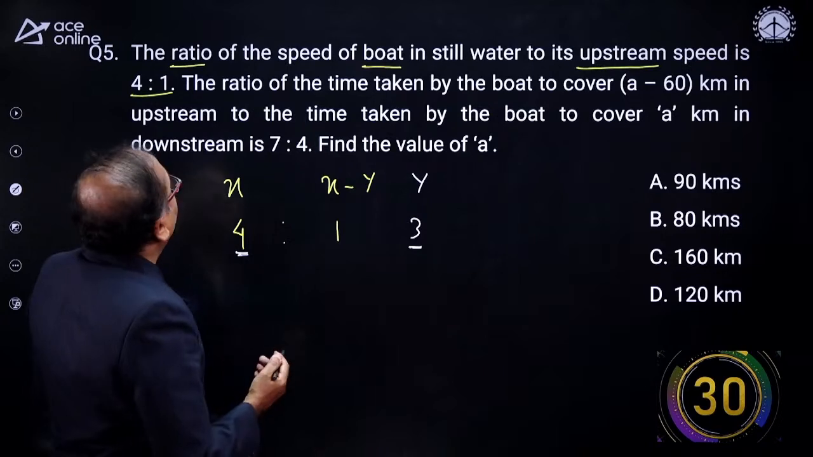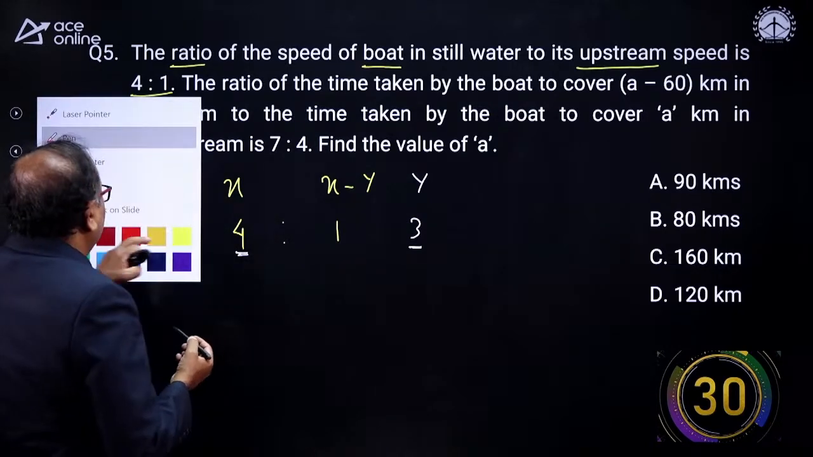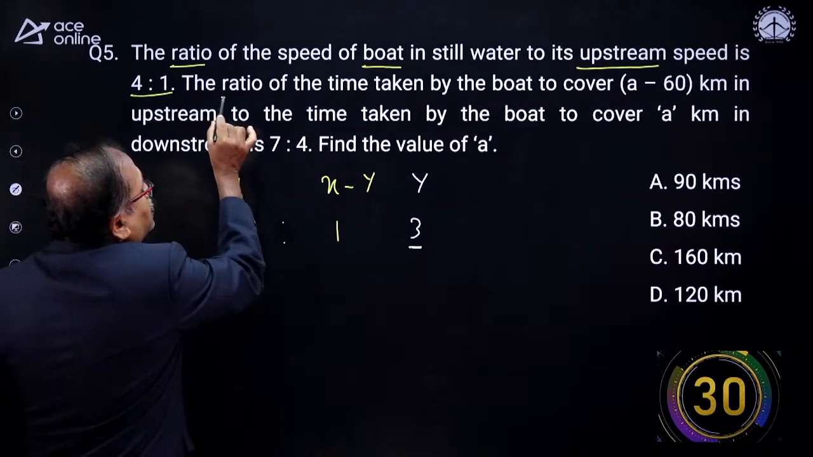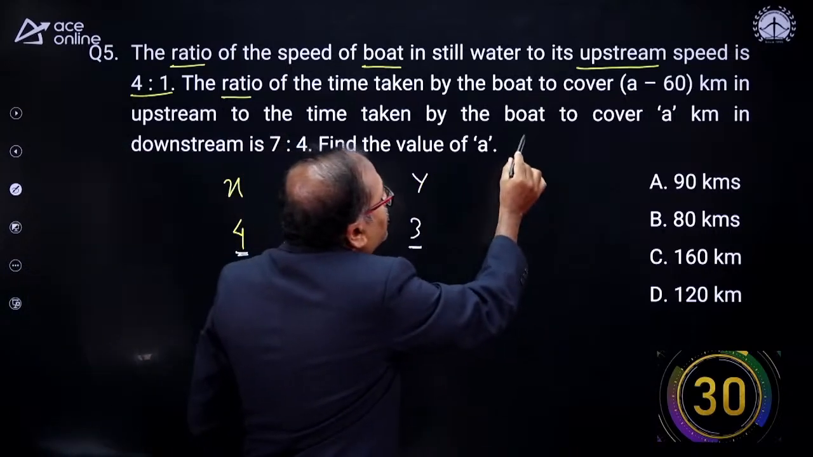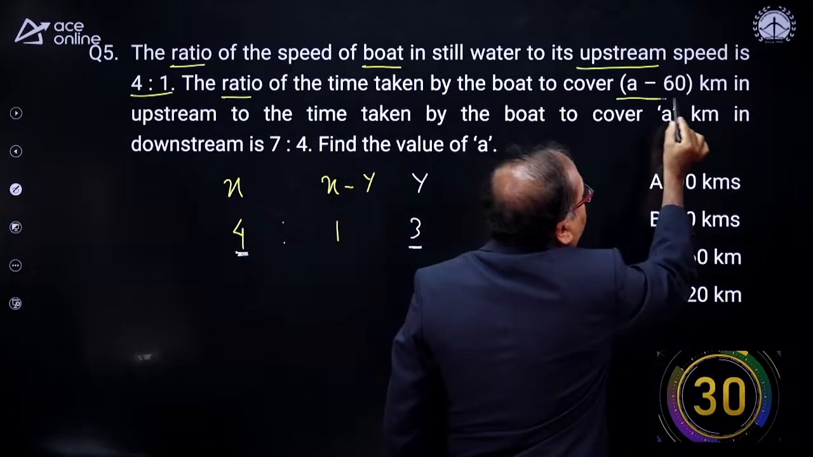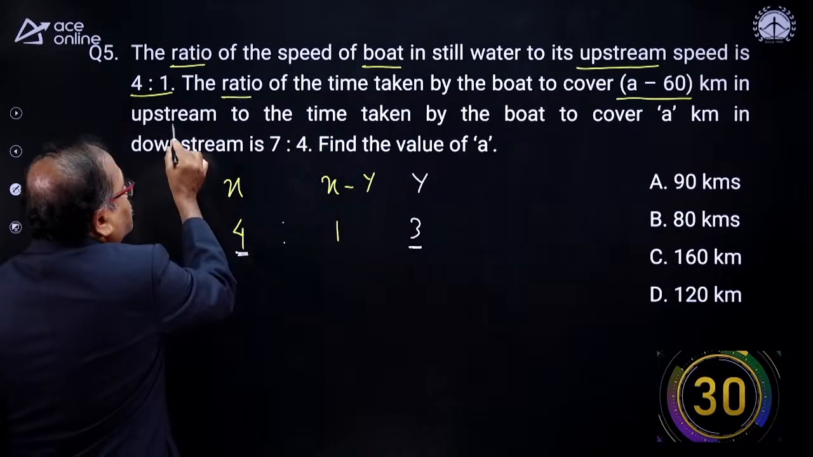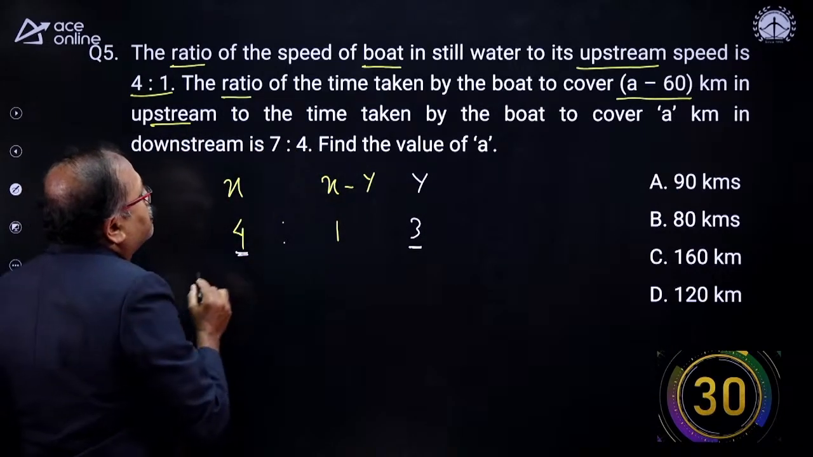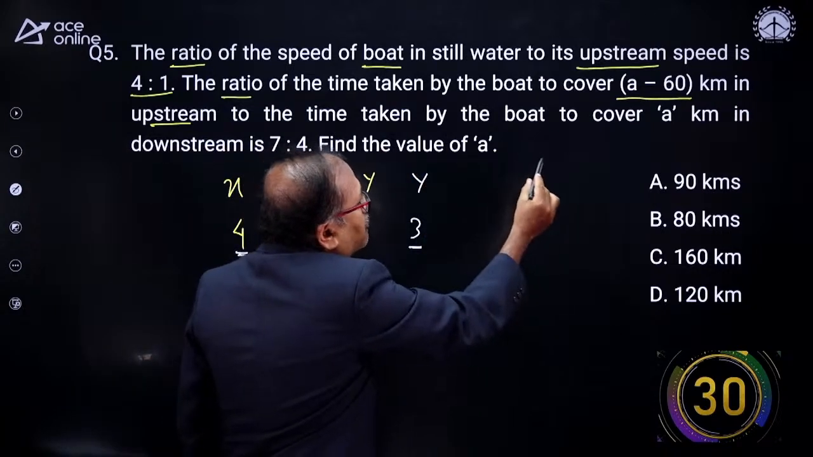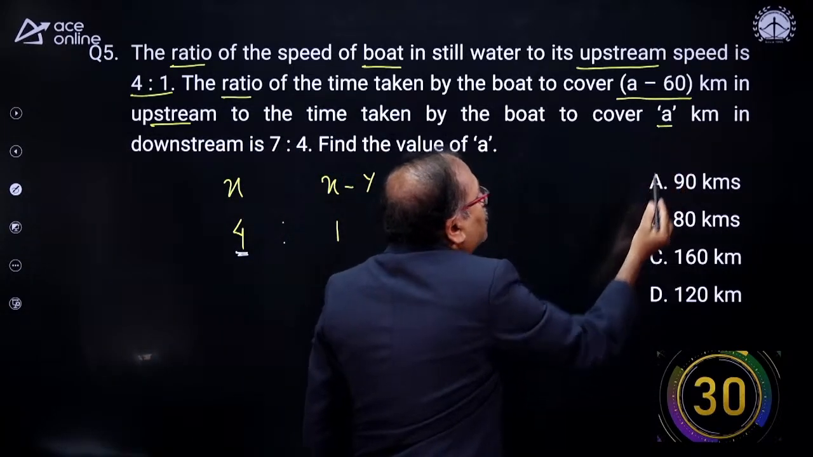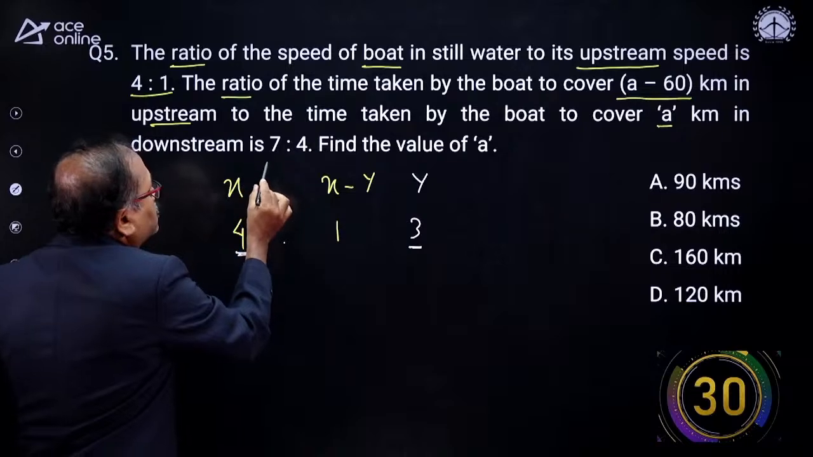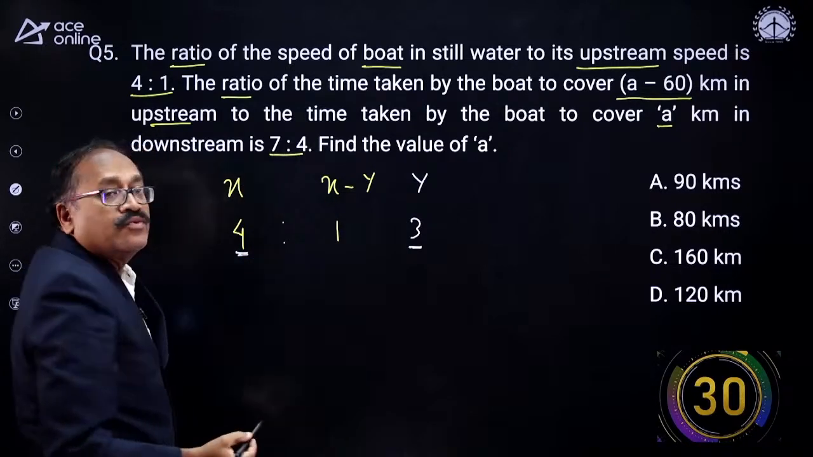Now, the next part of the question says: the ratio of the time taken by the boat to cover 60 kilometers upstream to the time taken by the boat to cover a kilometer downstream is 7:4.